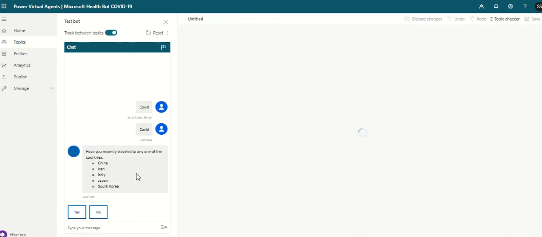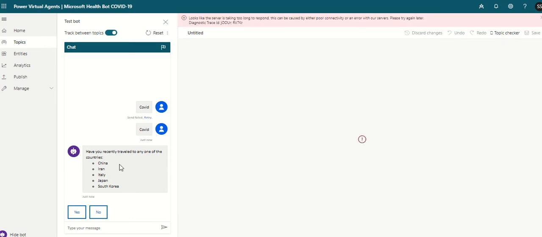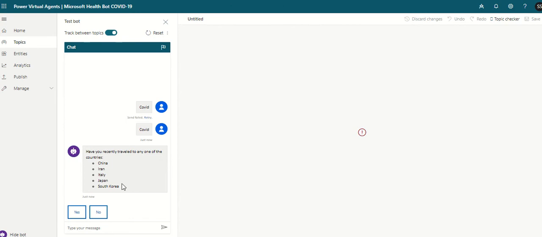So once I type I'm having the symptoms of COVID, it gets inside and it is able to find the case scenario. Have you recently traveled to any one of the countries, either China, Iran, Italy, Japan, or South Korea? So these are the scenarios where COVID has already affected the area.